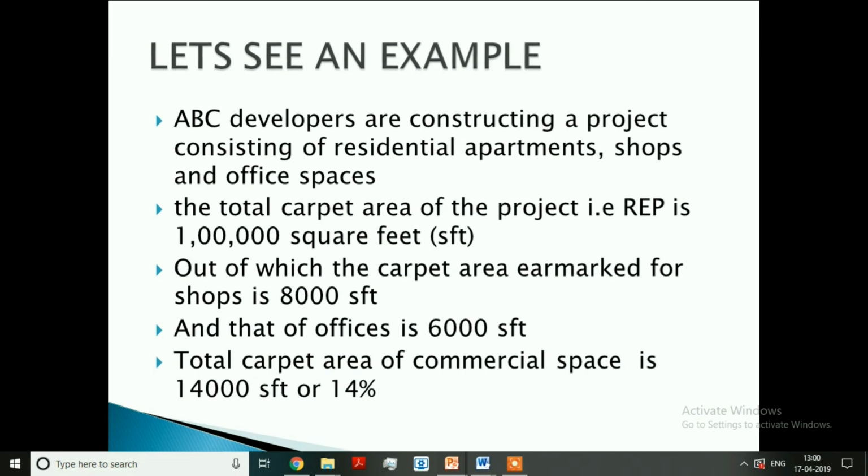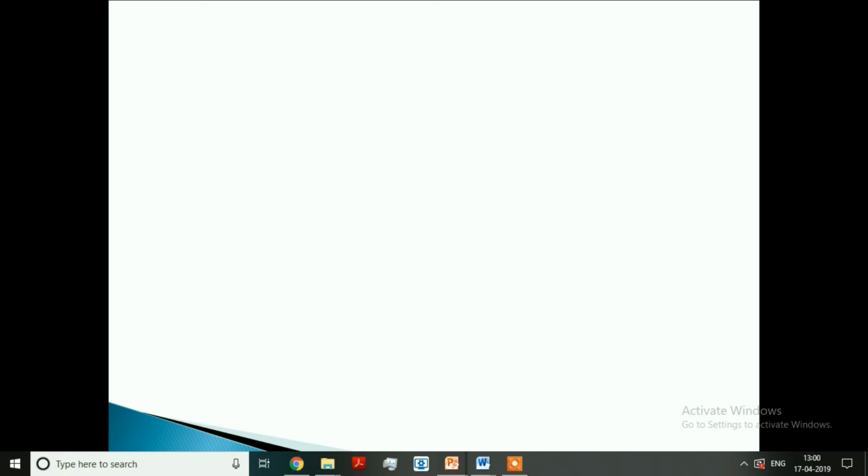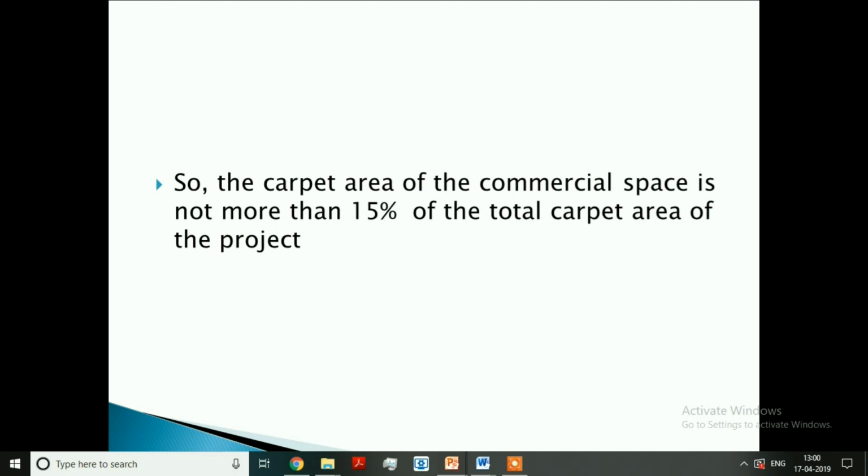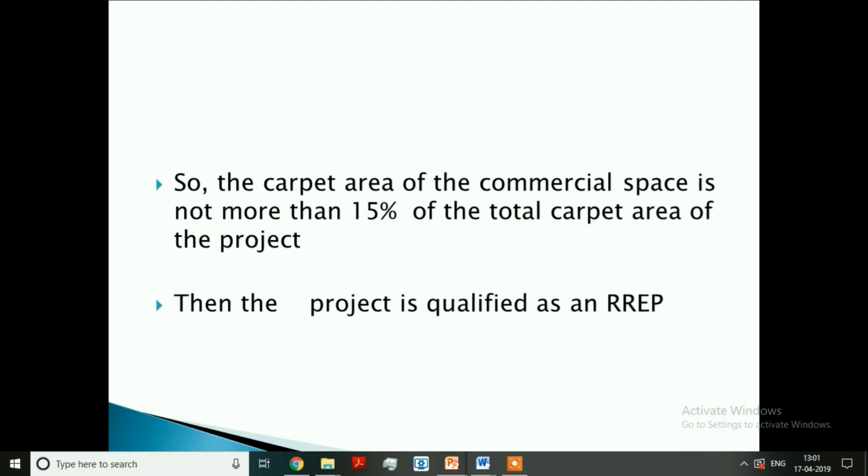Then total carpet area of commercial space is 8,000 plus 6,000, that means 14,000 SFT. That is 14% of the total carpet area is earmarked for commercial space. This is less than 15% of the total carpet area. Then this project is called RREP. Though it is having commercial as well as residential apartments, since the carpet area of the commercial space is less than 15% of the total carpet area, this project is falling under the definition of RREP.